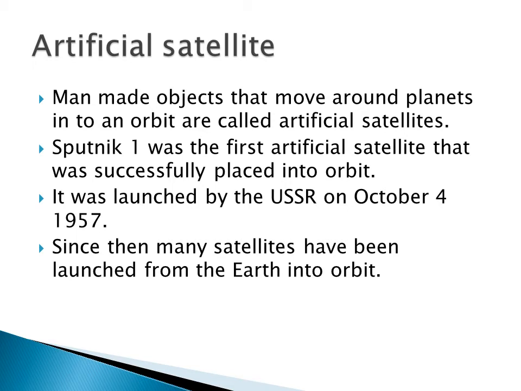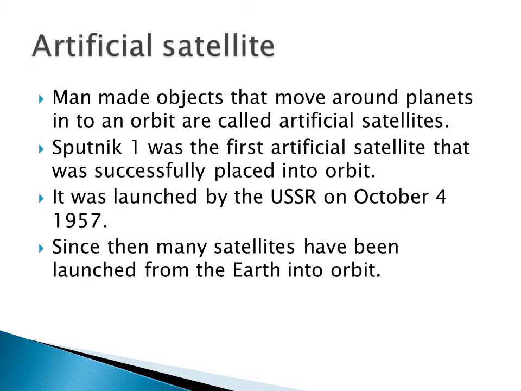Sputnik 1 was the first artificial satellite that was successfully placed into an orbit. Who launched this one? It was launched by USSR on October 4, 1957. Then many satellites have been launched from the Earth into orbit.